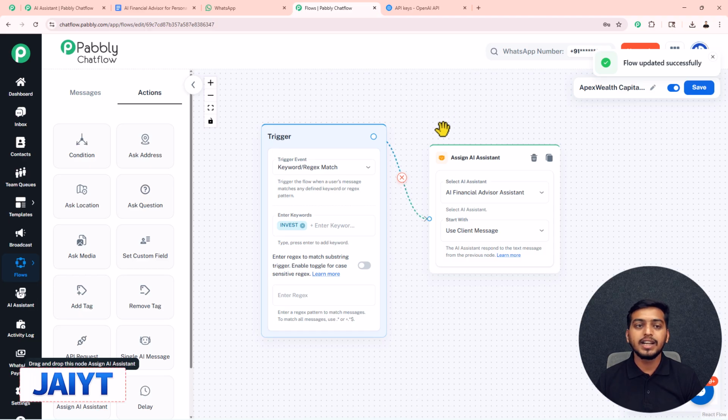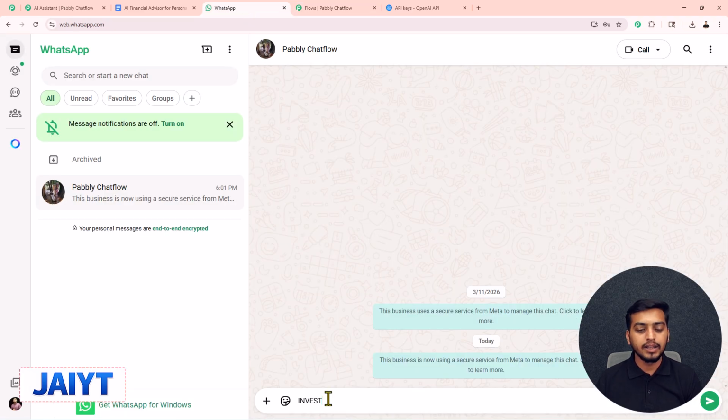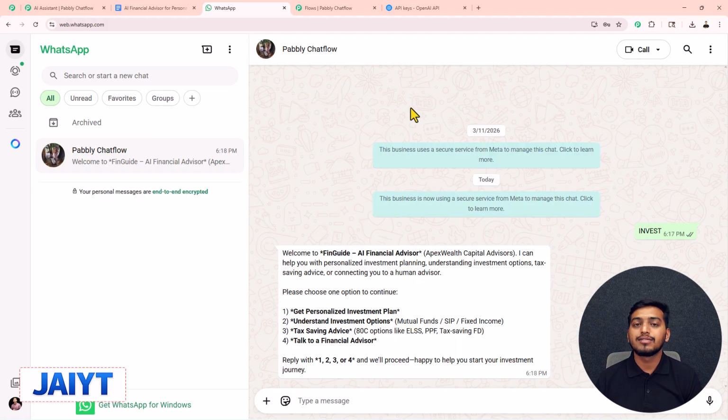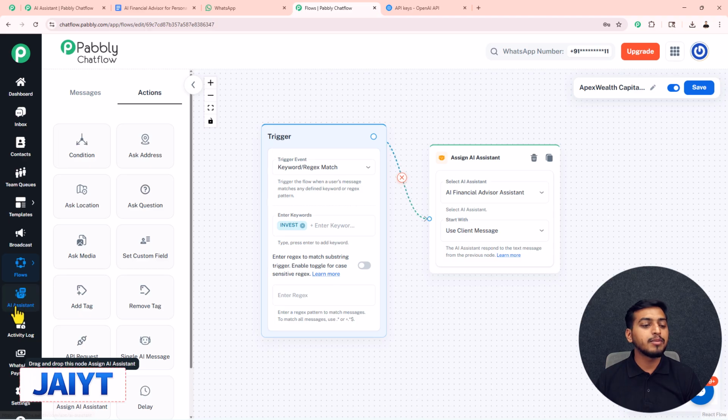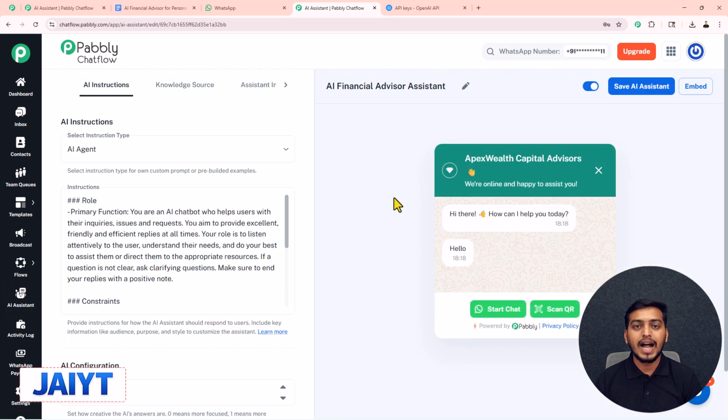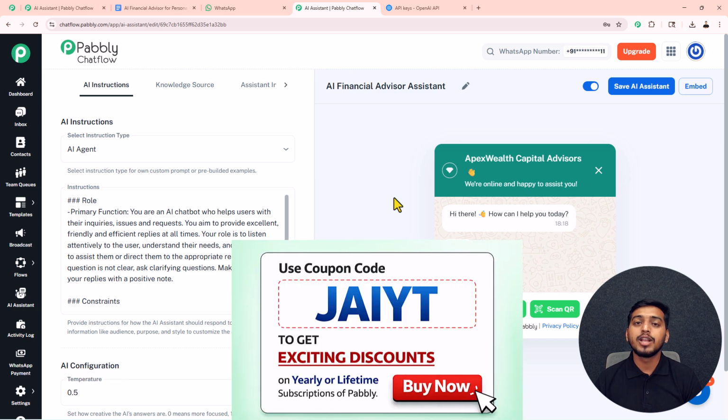Now we will test it by opening our WhatsApp account again. In here, I will send this keyword invest. You will see my WhatsApp chatbot gets triggered instantly and it assigns our AI assistant inside my chat. I have successfully received this welcome message from my assistant. This means that the WhatsApp chatbot and AI assistant that we are creating inside our Pabbly Chatflow account are working all fine. I have successfully demonstrated how you can create this AI financial advisor assistant inside your Pabbly Chatflow account.